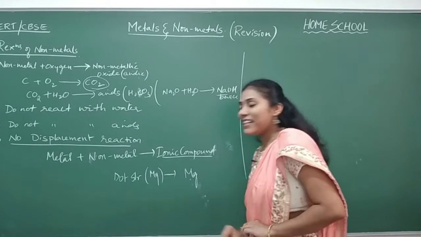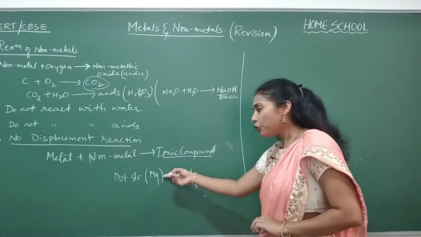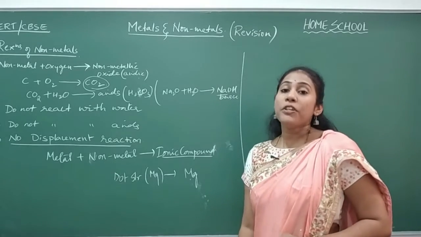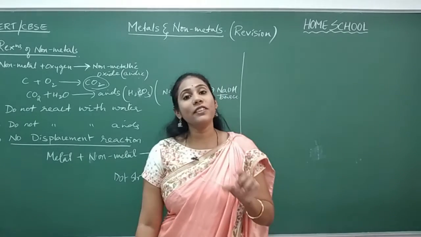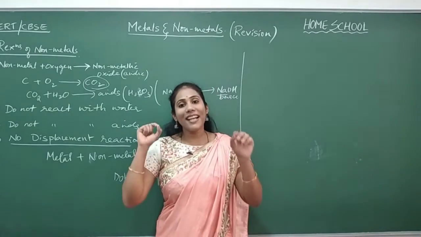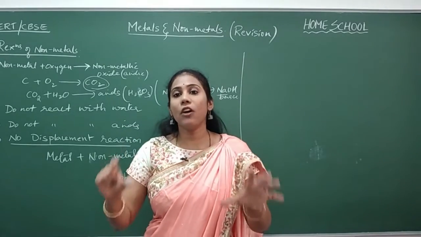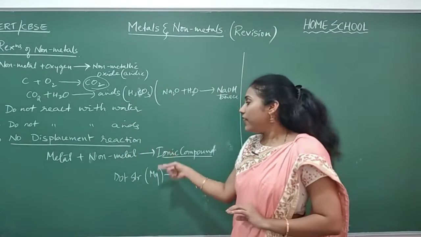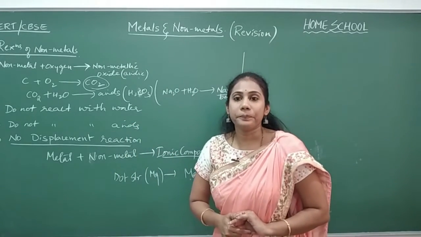How many valence electrons does Mg have? To know the valence electrons, you must know the electronic configuration. If you have any doubt on electronic configuration, please go to the video that I separately made on it, and come back, you will understand better.